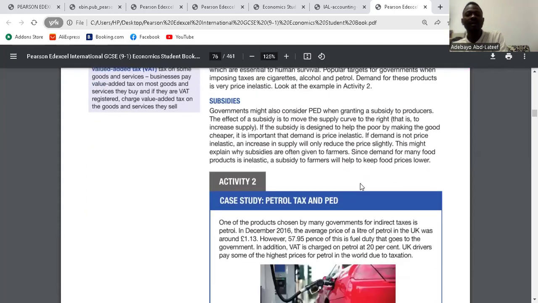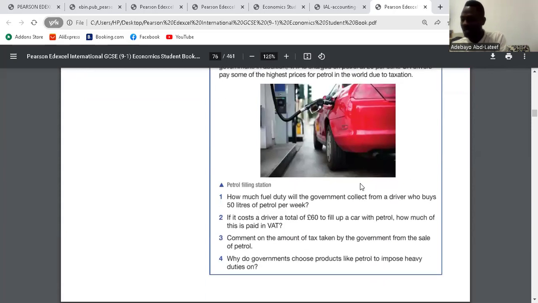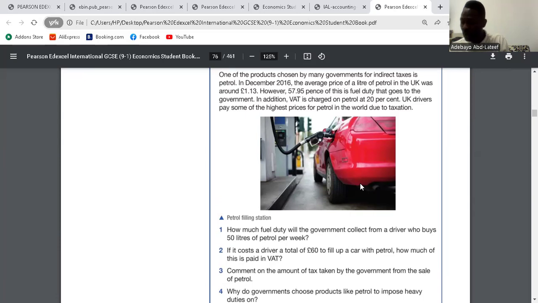Yes. We have activity 2. We have the case study. It said, how much fuel duty will the government collect from a driver who buys 50 liters of petrol per week? 50 liters of petrol per week in 52 weeks will be 50 multiplied by 52 multiplied by 57.95. And that gives us 1506.70 per year. 52 weeks make a year. Yes. Clear. Question 2.